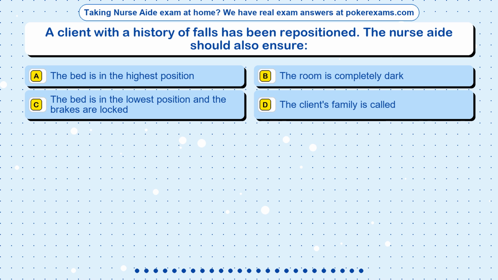Question 17. A client with a history of falls has been repositioned. The nurse aide should also ensure: Option A, the bed is in the highest position. Option B, the room is completely dark. Option C, the bed is in the lowest position and the brakes are locked. Option D, the client's family is called.